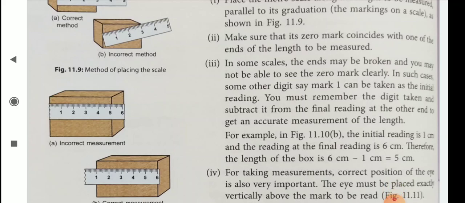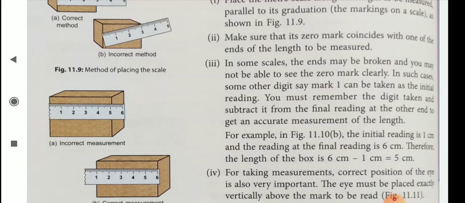In such cases, some other digit mark can be taken as the initial reading. You must remember the digit taken and subtract it from the final reading at the other end to get an accurate measurement of the length.